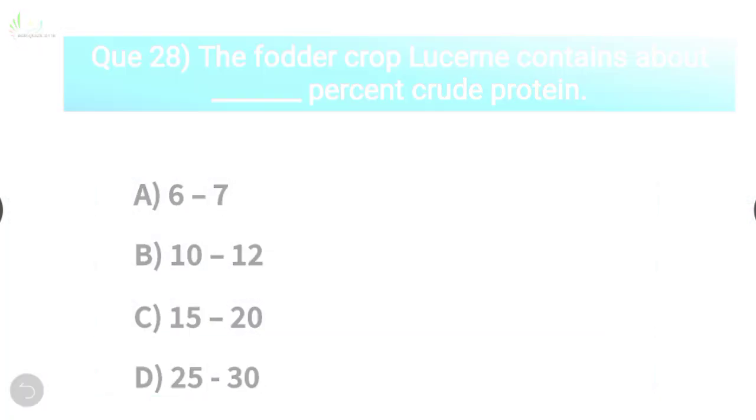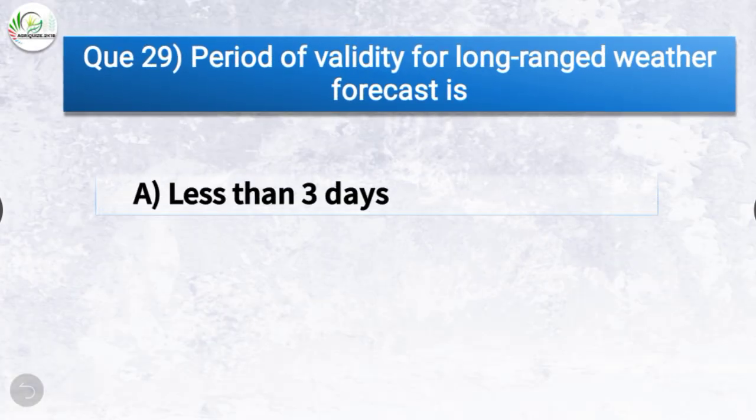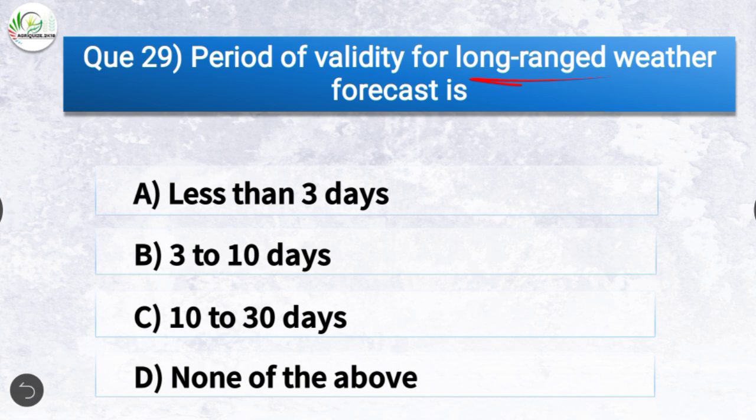The next question is, period of validity for long-range weather forecast is. The options are less than 3 days, 3 to 10 days, 10 to 30 days, or none of the above. The correct answer is option C, 10 to 30 days. So the period of validity for long-range weather forecast is 10 to 30 days.